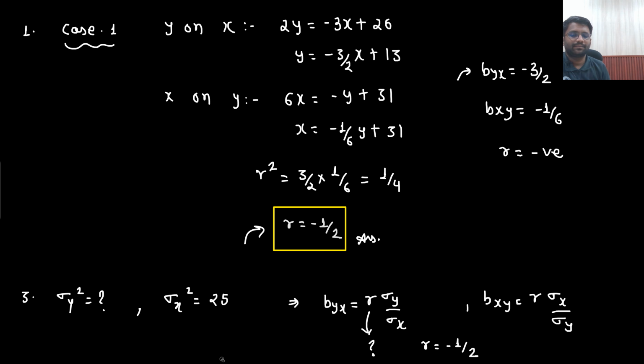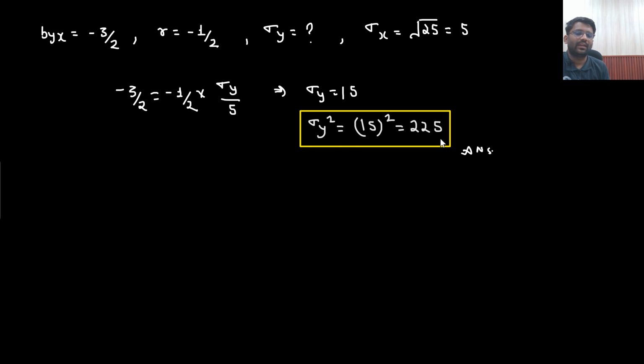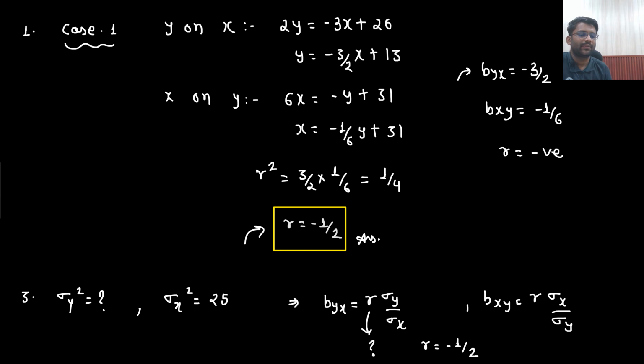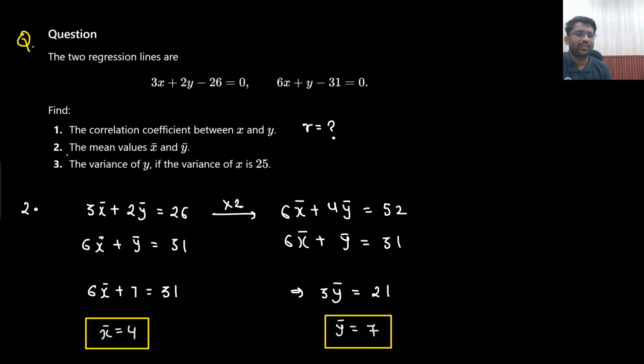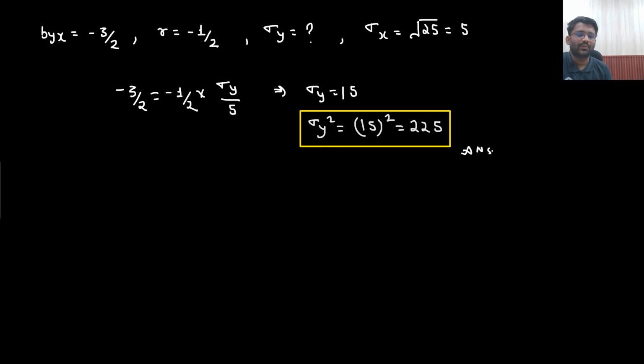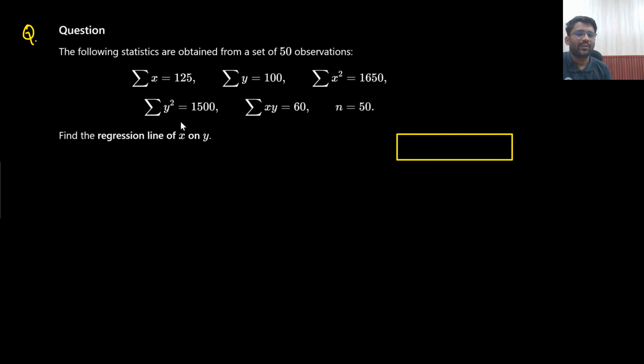Understandable? So from here I get this answer. Sigma y square is 225. Okay, so this question is solved. This was a very good question. Let's go to the next one. This is also a GATE question only.